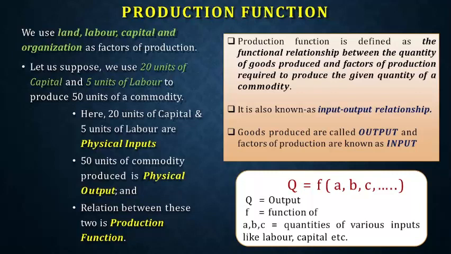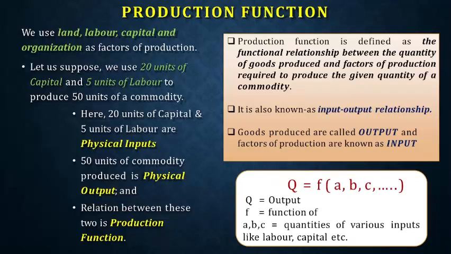We are now taking only one combination: 20 units of capital plus 5 units of labor could produce 50 units of commodity, and that relationship is called production function. It is demonstrated using a formula: Q = f(A, B, C). Q means quantity of output; we always denote output by Q. f means function of. A, B, C are our inputs, like labor, capital, etc. We have four factors of production: labor, land, capital, and organization, and they can be part of that. So this is the mechanism.